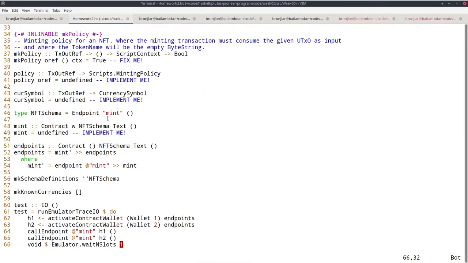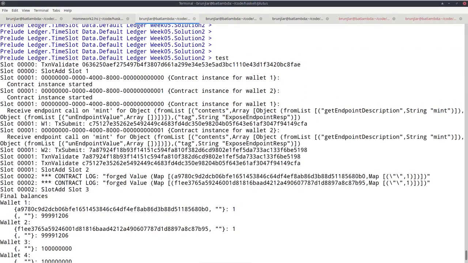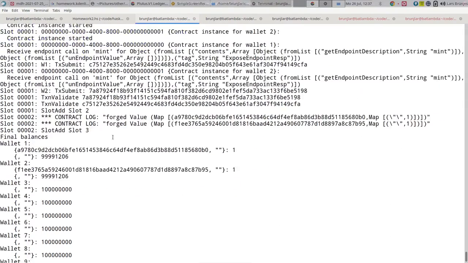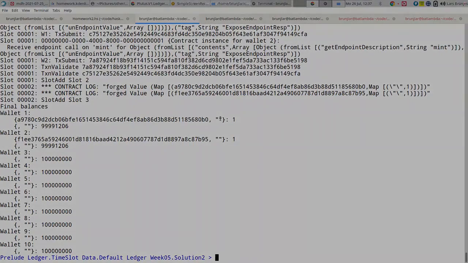And if we try this out in the REPL, it works as expected. So we get the two minting transactions, and wallet 1 and wallet 2 end up with a shiny new NFT, but it's a different one. The two are distinct because the currency symbols are different. And you see the token name in both cases is the empty byte string.